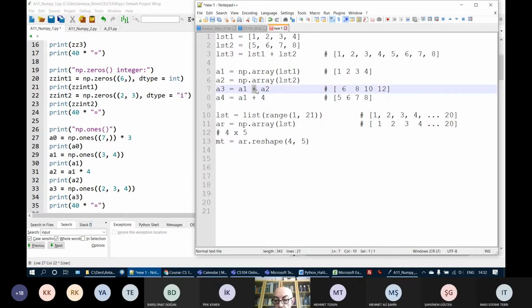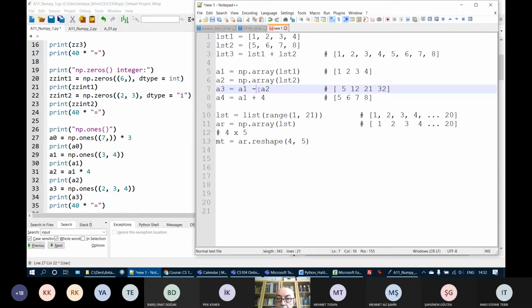arrays. Instead of plus, I could write here multiply. In that case, 1 times 5 is 5. 2 times 6 is 12. 3 times 7 is 21. 4 times 8 is 32. When I multiply them, it will be something like that.